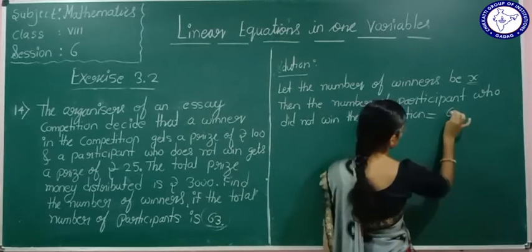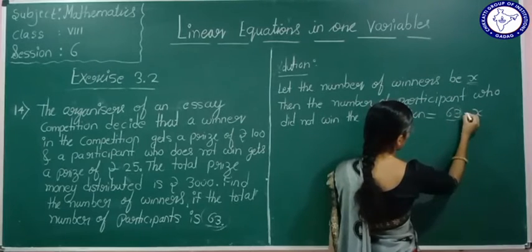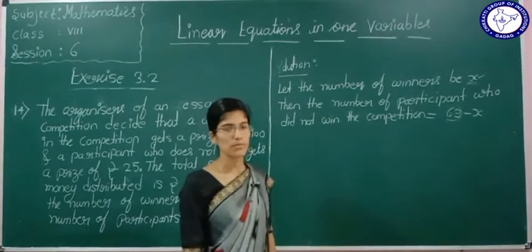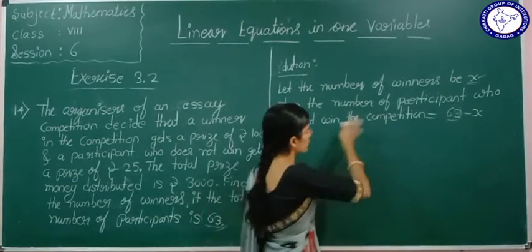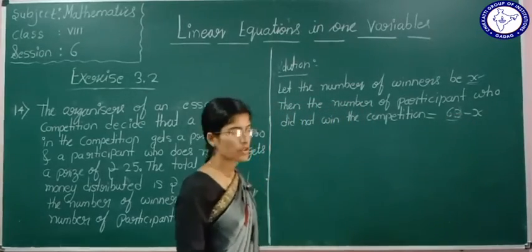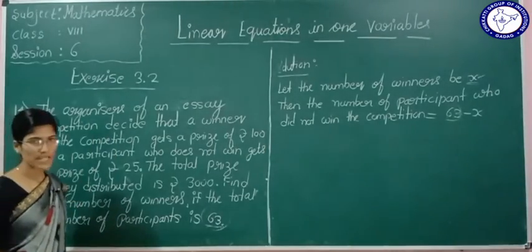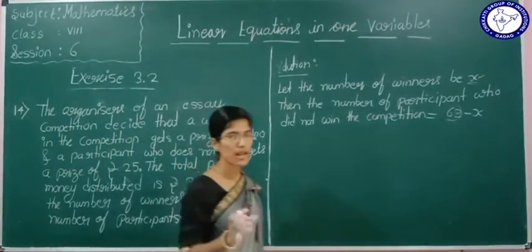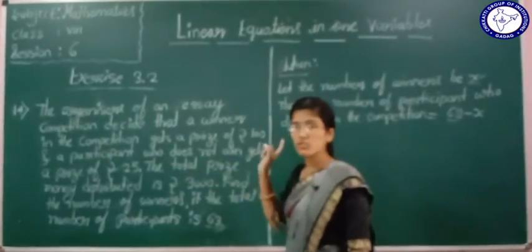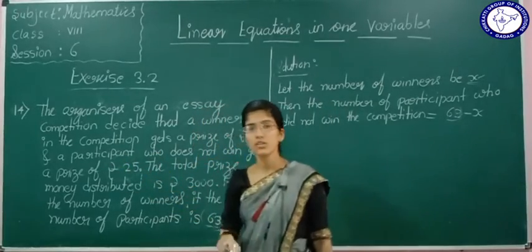See, it will be 63 minus x. Yes or no? Total strength is 63. From 63, we know that x students have won the competition. Then the number of participants who did not win the competition is 63 minus x. Now see here, those who won the competition, the prize given to them is 100 rupees. Those who did not win the competition, the prize is rupees 25.